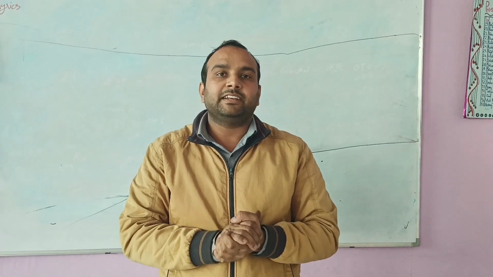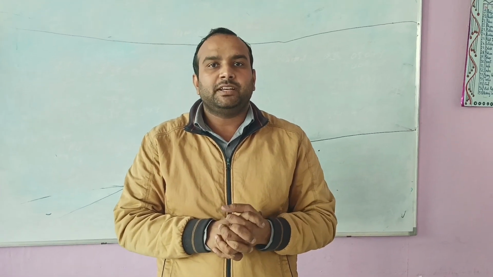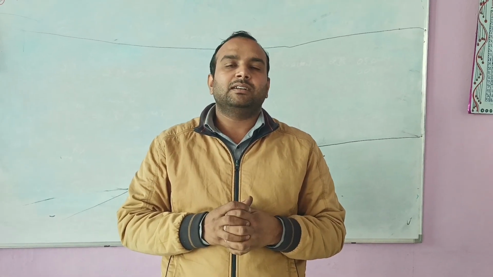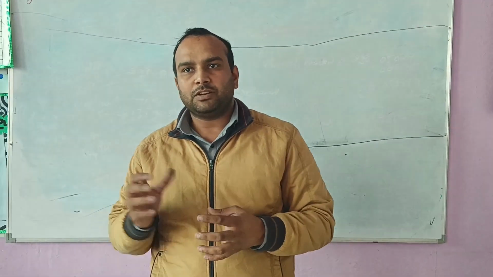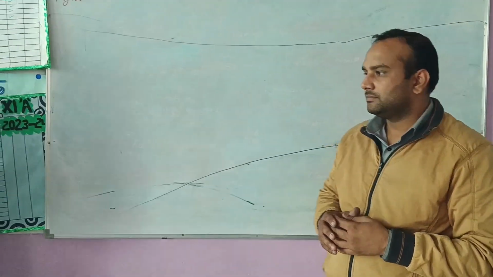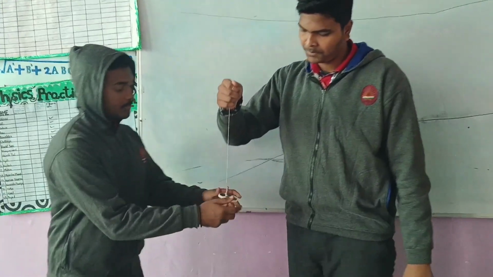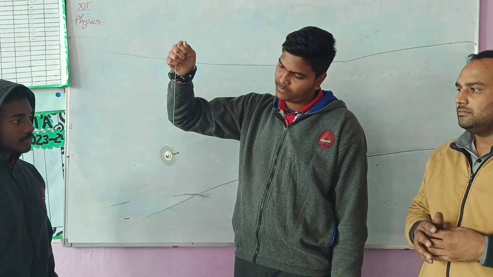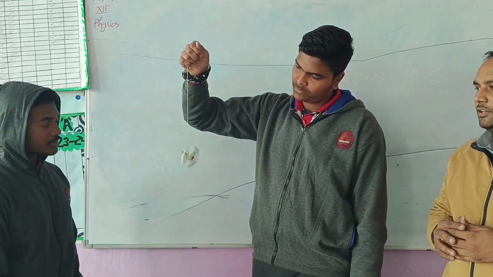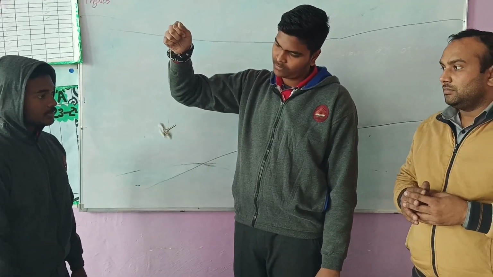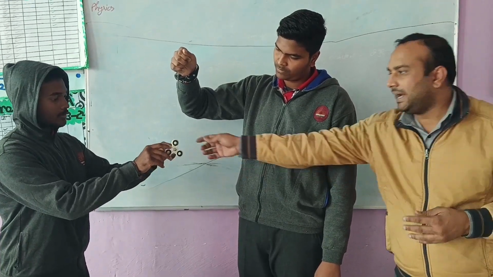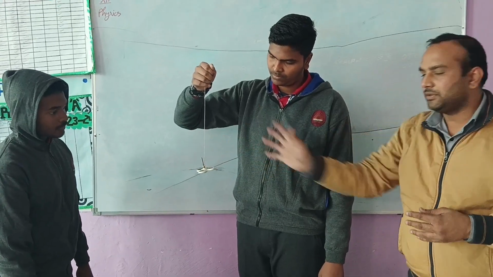In the next activity, I'll show you a very nice activity based on which the learners can understand angular momentum. So, first of all, observe this activity. We have a spinner. When the torque is applied to the spinner, you see the position of the spinner. So when the torque is applied, the spinner is in this shape.